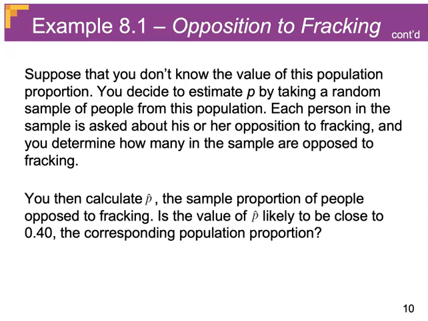So what would we do instead? We would take samples. We would take a random sample of people from this population. We would calculate the sample proportion, and we would look to see what those values are and use that to help us estimate the true proportion for the population.